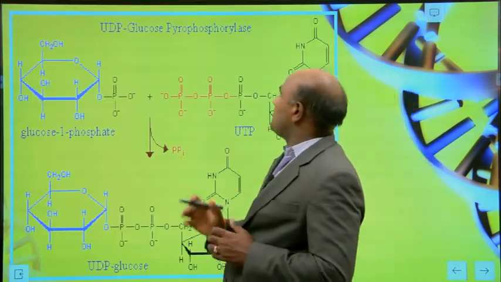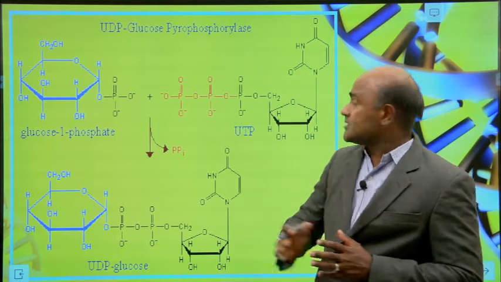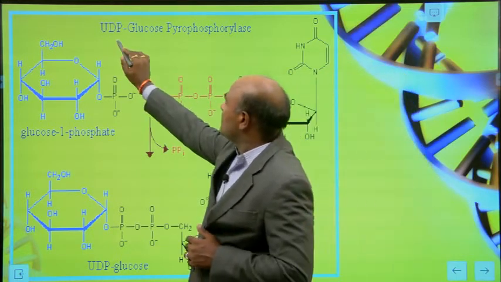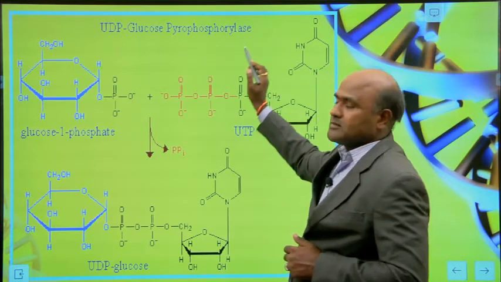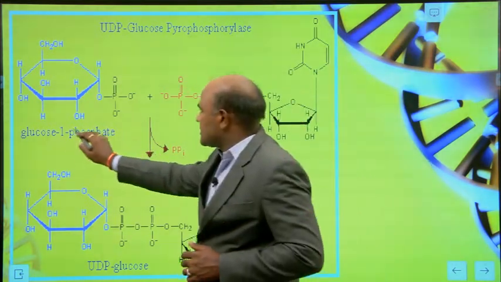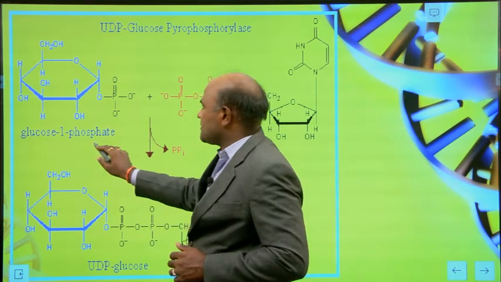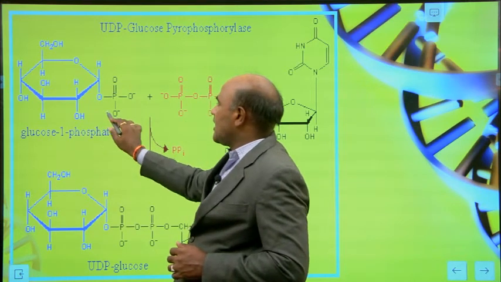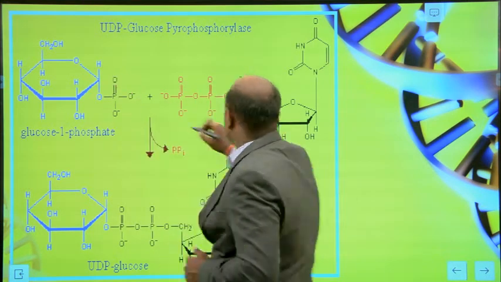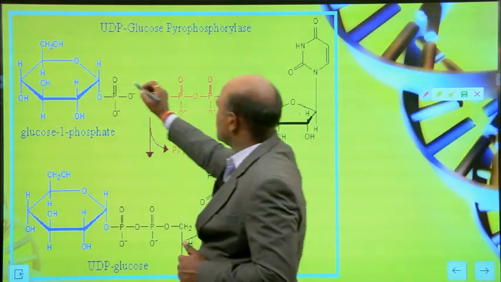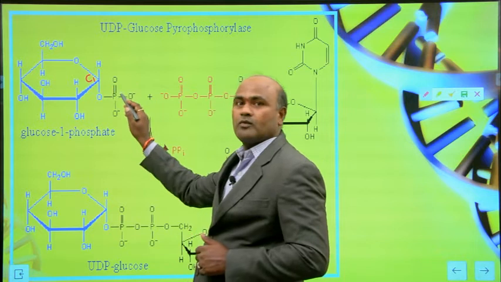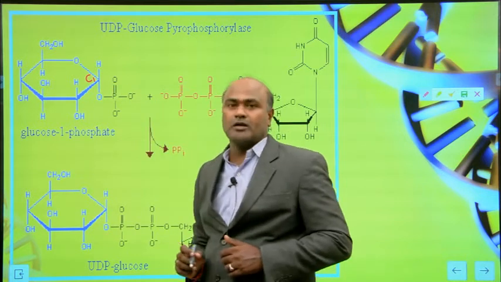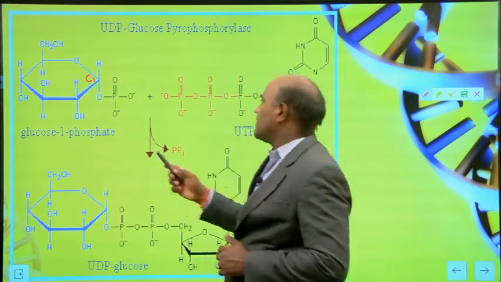UDP glucose pyrophosphorylase. This is the structure of glucose 1-phosphate. You can see this is the glucose structure and this is the C1, carbon 1 position, attached to the functional group phosphate. So that is glucose 1-phosphate.